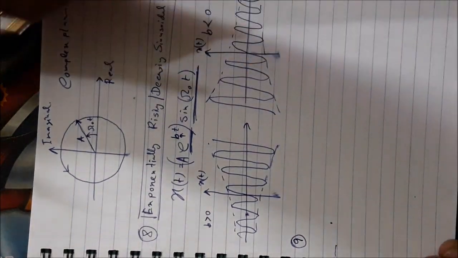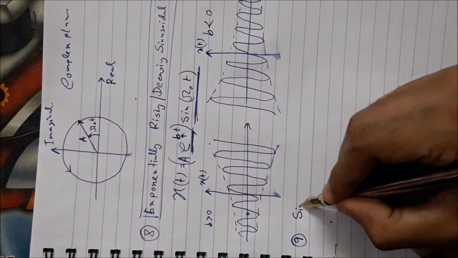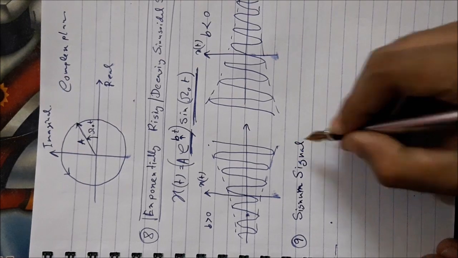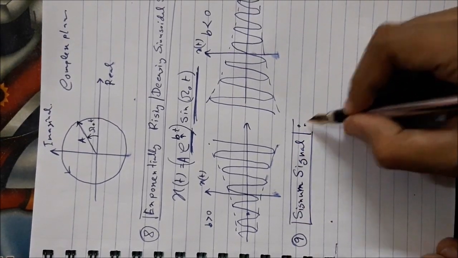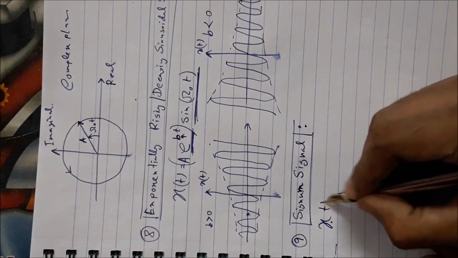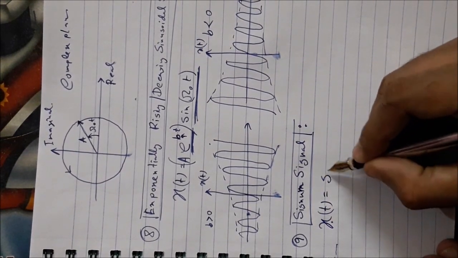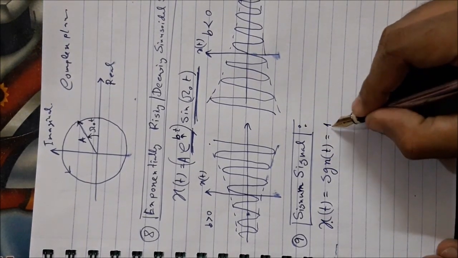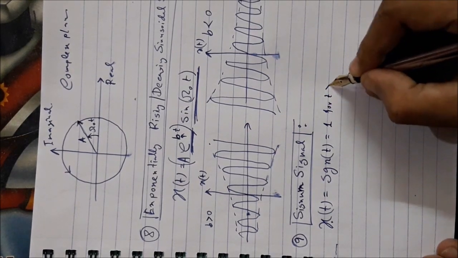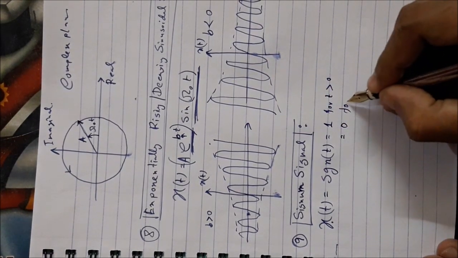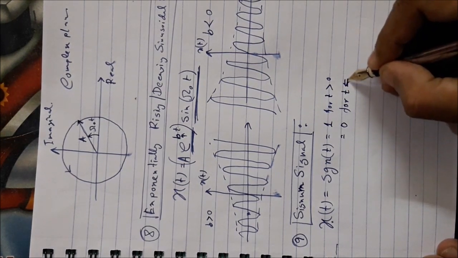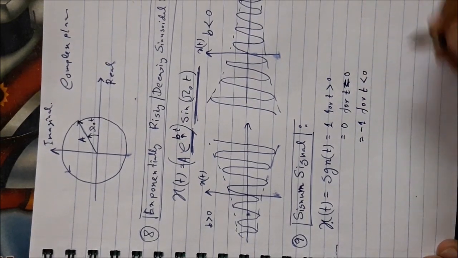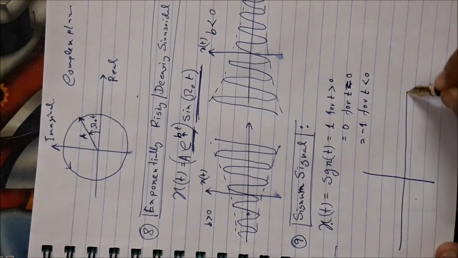Next is another very important signal, that is called the signum signal. It has a bit of applications in communications. Signum signal is denoted by SGN t. Okay, it has the definition equal to 1 for t greater than 0. It should be equal to 0 for t equal to 0, and it should be equal to -1 for t less than 0. Okay, so you can easily draw it in piecewise sketches.